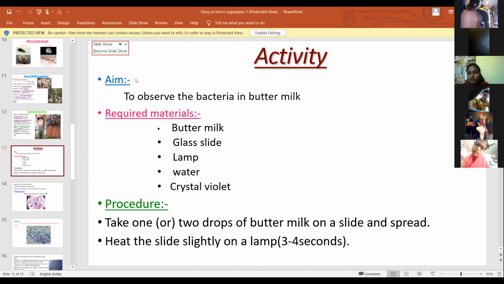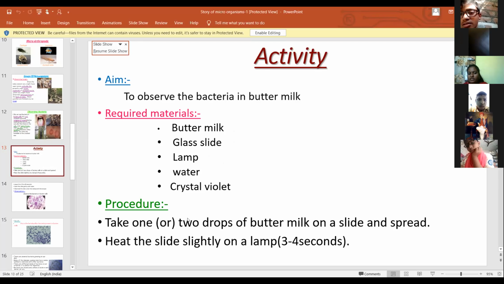Next, let us do an activity. First, to observe the bacteria in buttermilk. Required materials: buttermilk, glass slide, lamp, water, crystal violet.